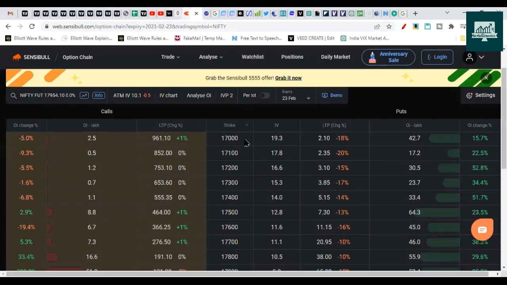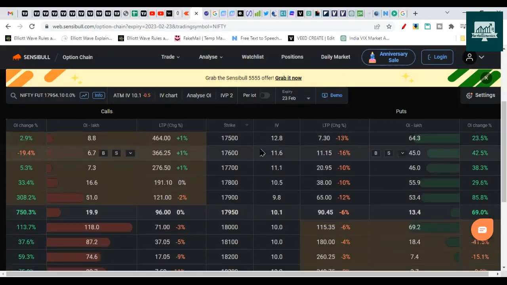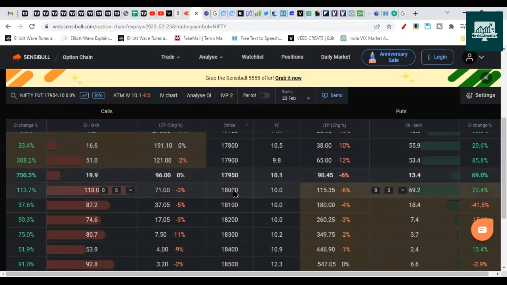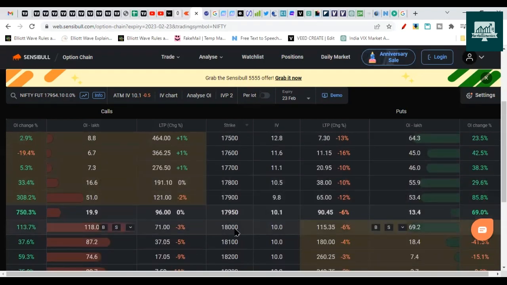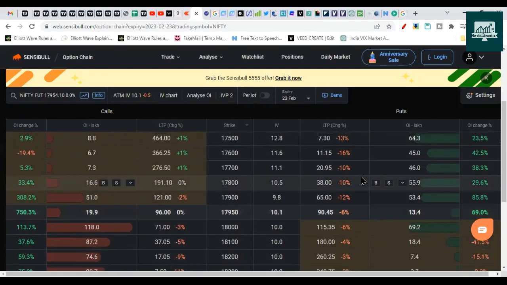We'll check the option chain. In last week's option chain, we accurately identified that if Nifty breaks below 17,800, it can go towards 17,700, 600. It went max towards 17,700, then started the pullback. The second way that we mentioned, if it breaks 18,000, then it can move towards 18,100. Similarly, Nifty moved. It didn't go exactly as we forecasted, but there are some clues left on the option chain as well.